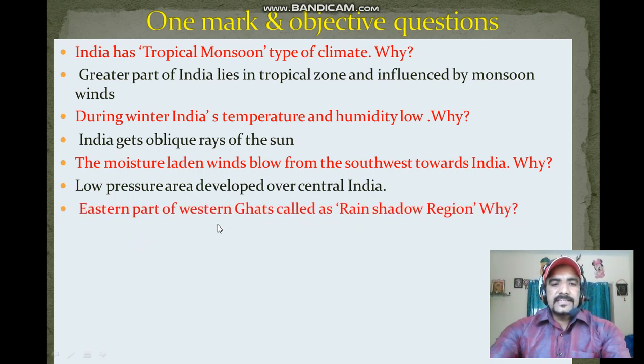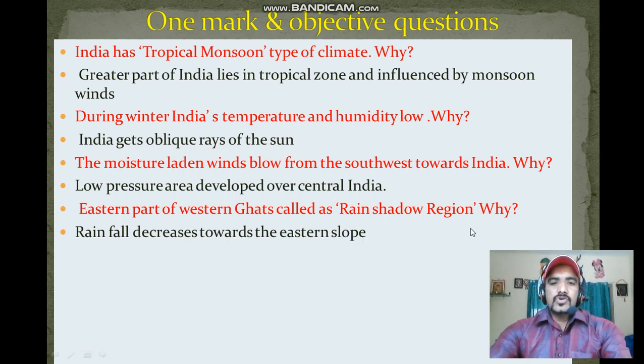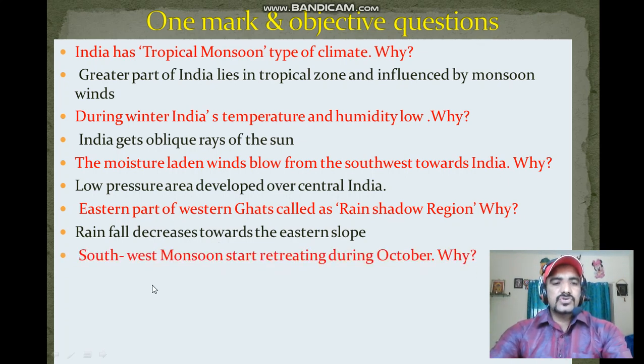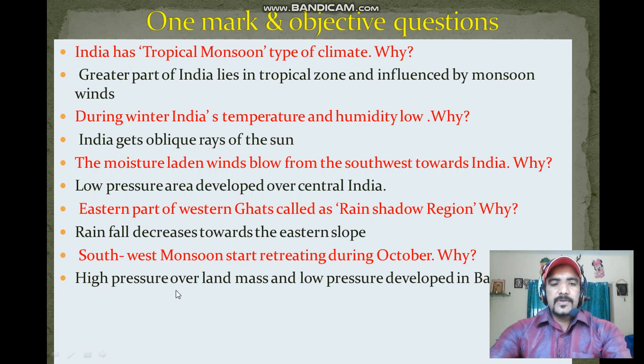Next question, the eastern part of the Western Ghats is called a rain shadow region. Why? Because the rainfall decreases towards the eastern slope. The monsoon winds blow towards the east, so the rainfall decreases, and these are known as rain shadow places. Next question, the southwest monsoon starts retreating during October. Why? Because of high pressure over the land mass and low pressure developing in the Bay of Bengal.